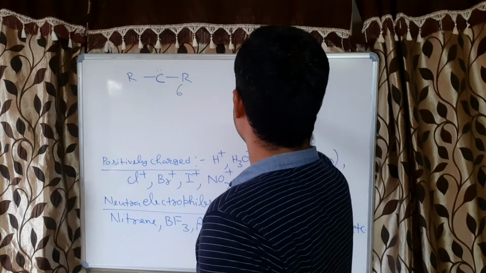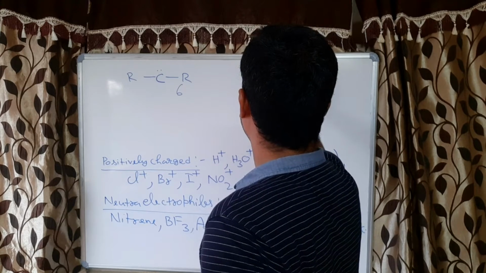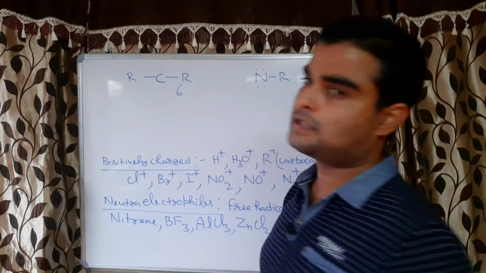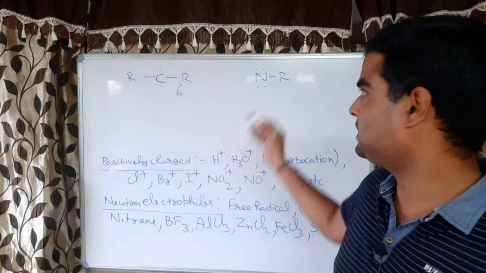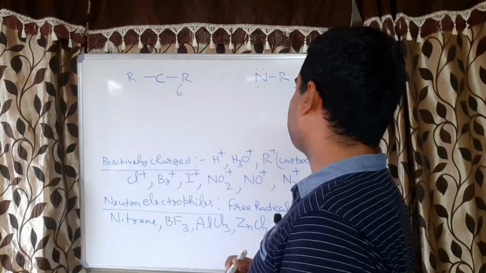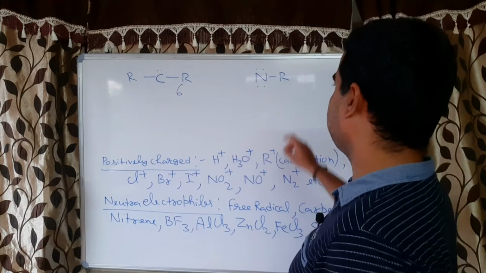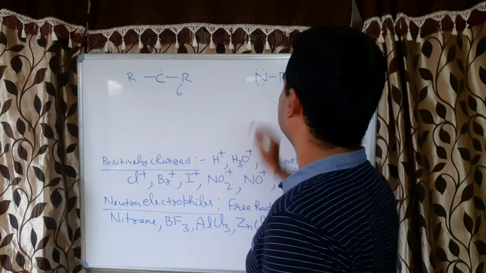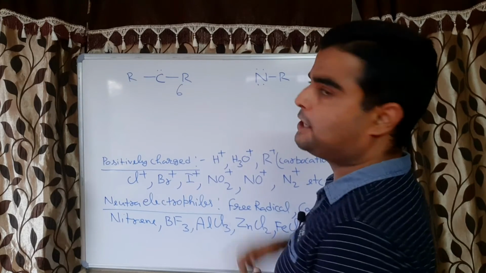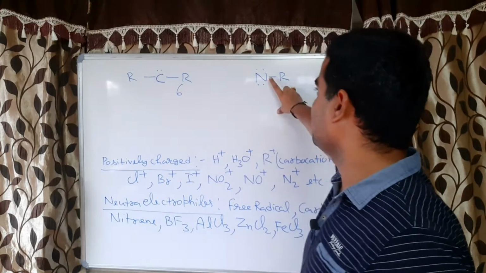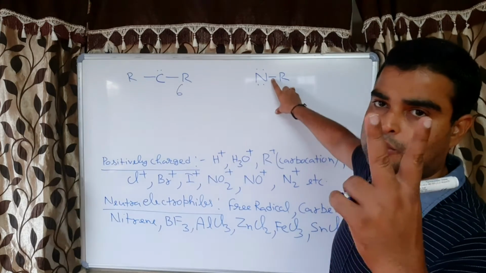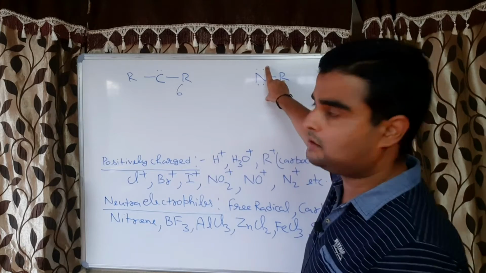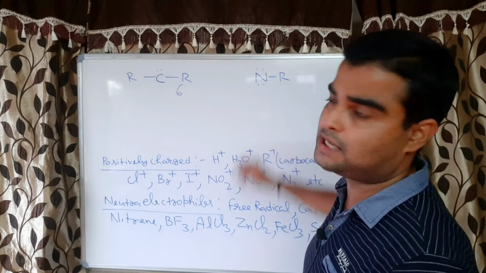Nitrene. This is the structure of nitrene, R-N. This is also a neutral chemical species. Now here you can see, one bond means 2 electrons, 2 electrons plus 2 electrons plus 2 electrons, so 6 electrons.